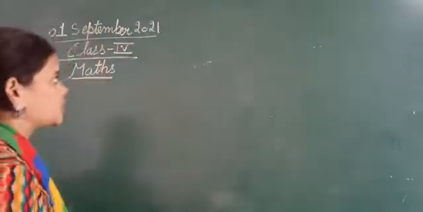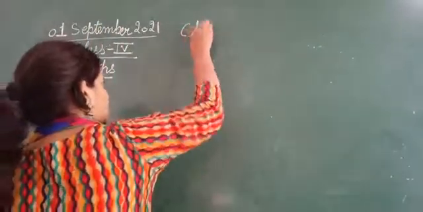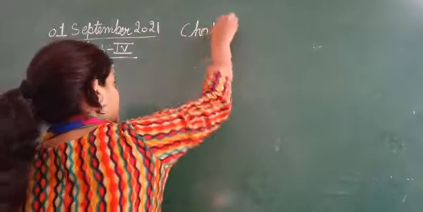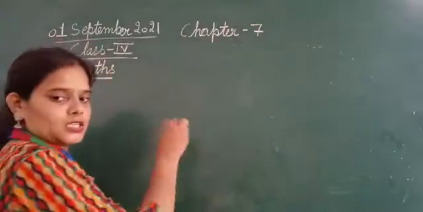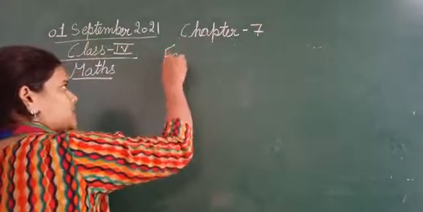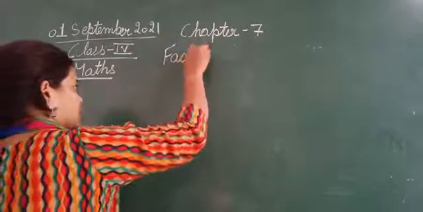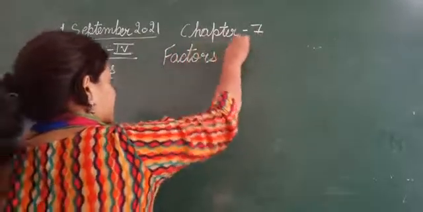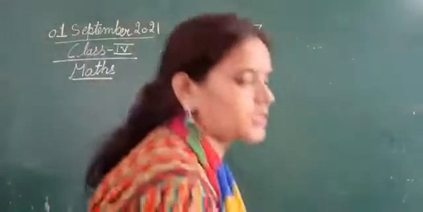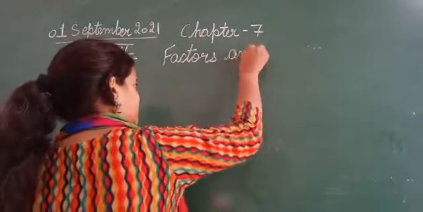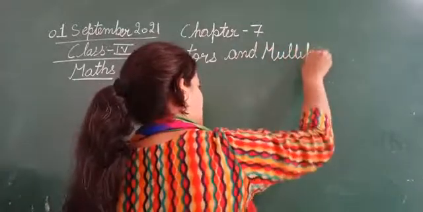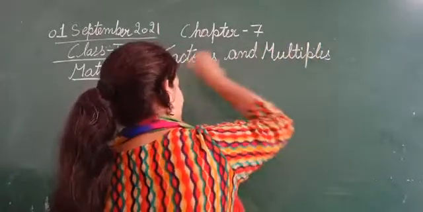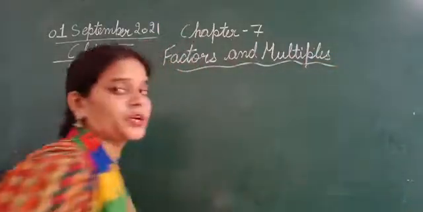So I'm here just writing the topic, that is chapter number 7, and the topic is factors and multiples. Factors and multiples. That is chapter number 7.